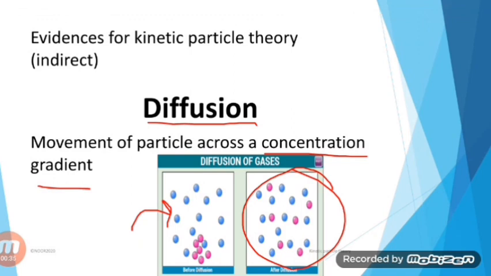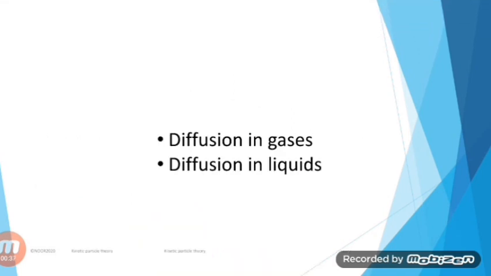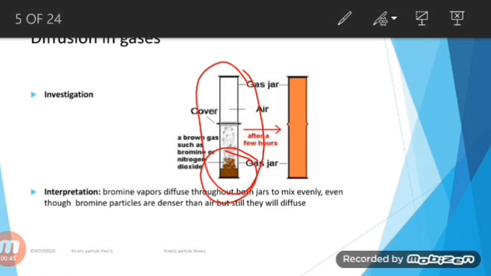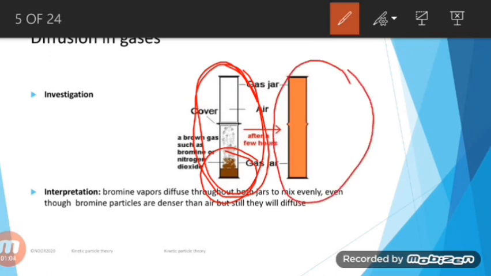Diffusion can occur in two conditions. It can occur in gases, and it can occur in liquids as well. In order to understand diffusion of gases, let's have a look at this investigation. Here you can see one gas jar having a few drops of liquid bromine, and we all know that liquid bromine has a reddish-brown color. If this gas jar is left for a few hours or a few minutes, what will happen? After a few minutes, eventually the entire gas jar will be red in color. Why is it so? This is just because of the diffusion of particles.